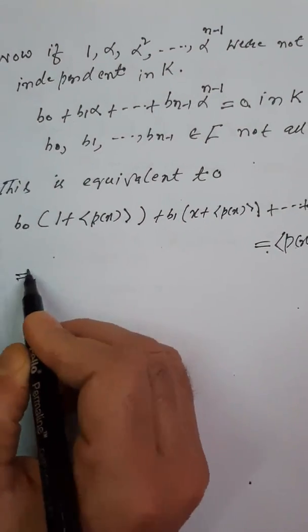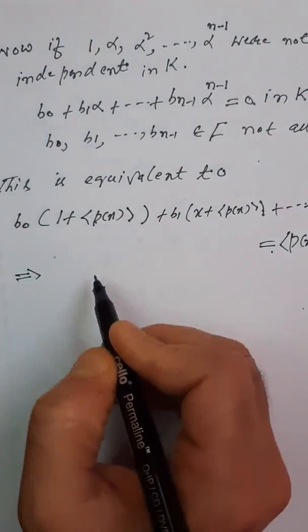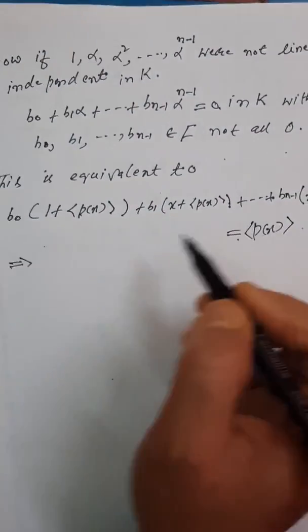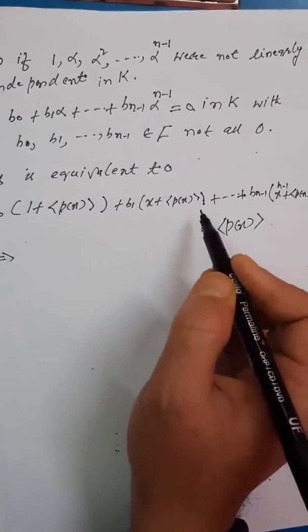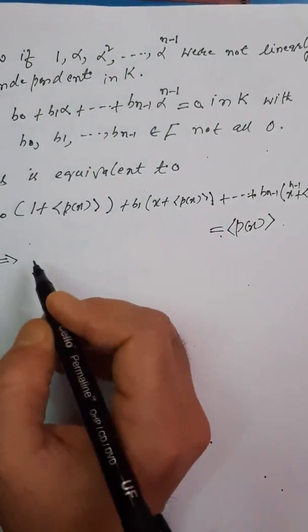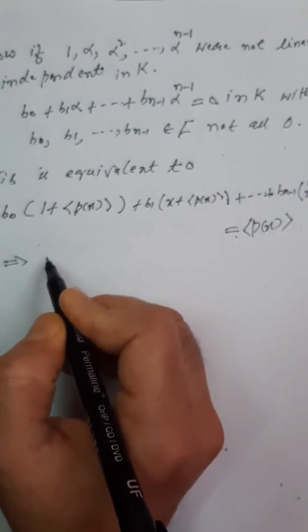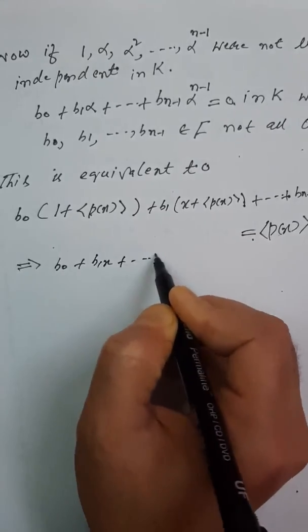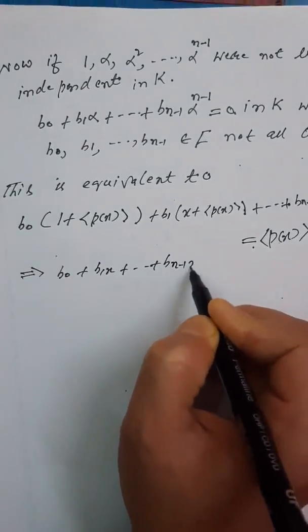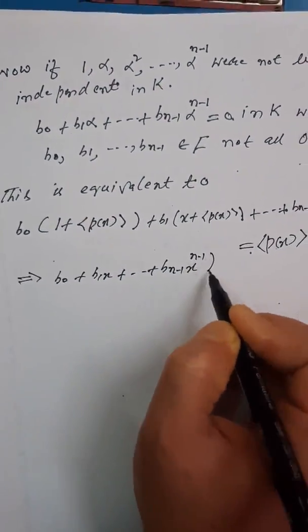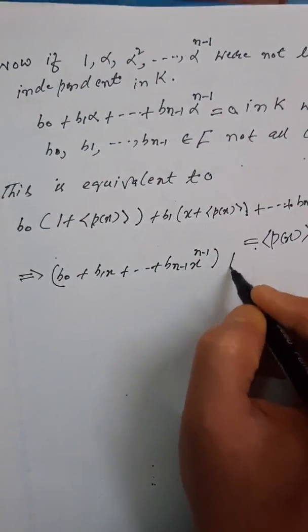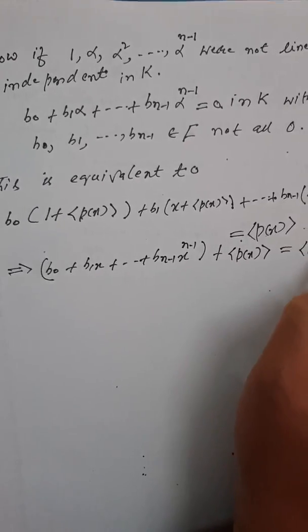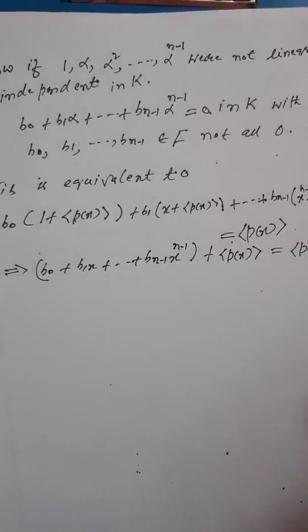And this would imply that, by addition of cosets and by the definition of scalar multiplication in the quotient ring, which is also a vector space over F, you have b0 plus b1x plus so on plus b(n-1)x^(n-1), plus the ideal generated by p(x), equals the ideal generated by p(x).